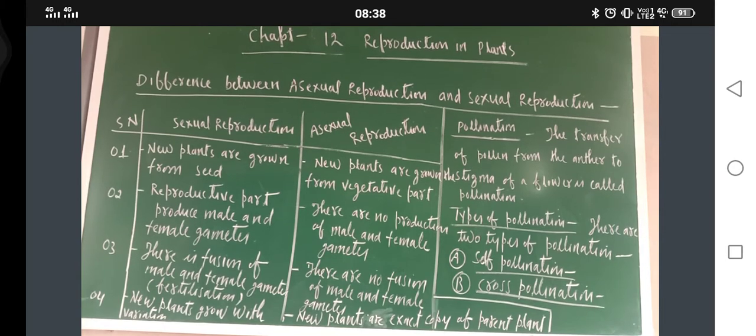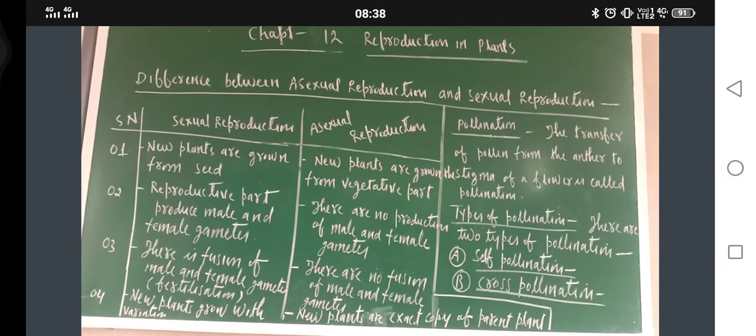Now in sexual reproduction, what is there? New plants grow with variation. Whatever new plants are grown from the seeds, they will have a little bit of variation, differences as compared to their parent plant. While in case of asexual reproduction, new plants are an exact copy of the parent plant. In asexual reproduction, variation is not there. You can write many more differences, but these are the main differences between sexual reproduction and asexual reproduction.